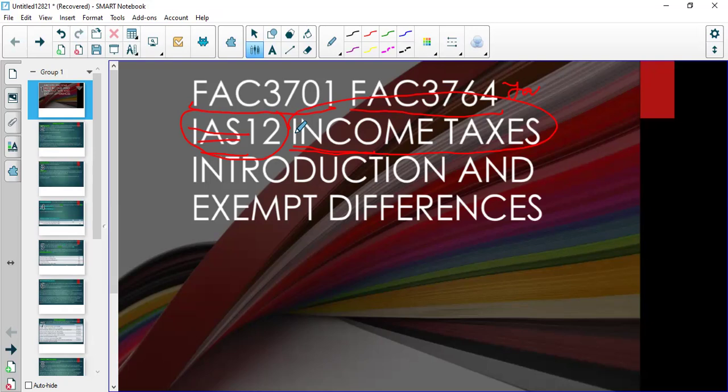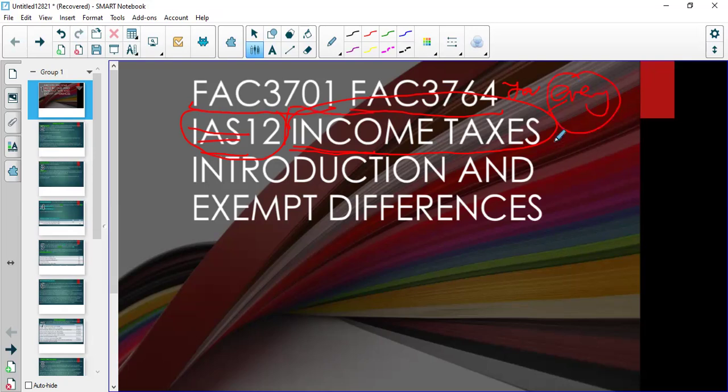Now, one thing that you need to keep in mind about income taxes is that in every assessment that you're going to get, there will be a question on income taxes. It's just not possible that there won't be an income taxes question, and more particularly deferred tax.